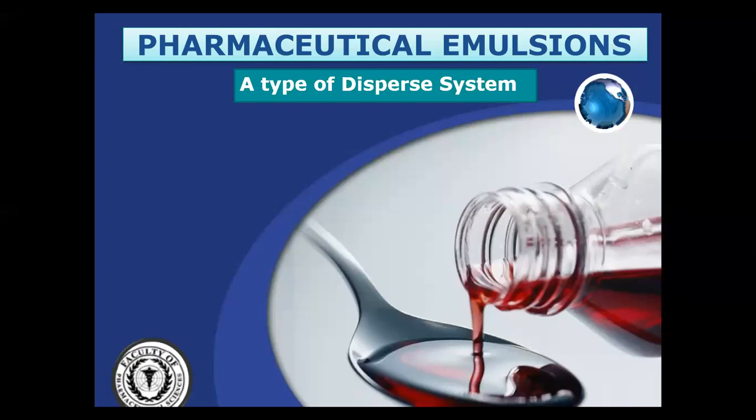Or suppose you have taken 100 ml of oil and 25 ml of water, and you have added that water into the oil. It means you have dispersed water into the oil. This is called the dispersion of one phase into another phase. That's why suspension and emulsion both are called types of disperse system, or disperse type of dosage forms, or biphasic dosage forms.